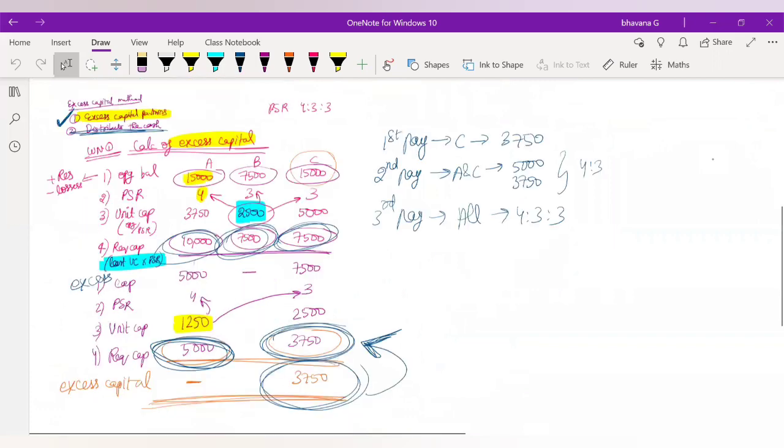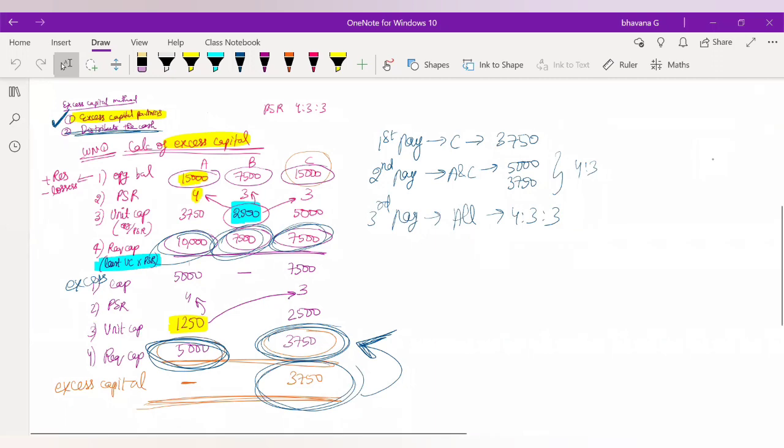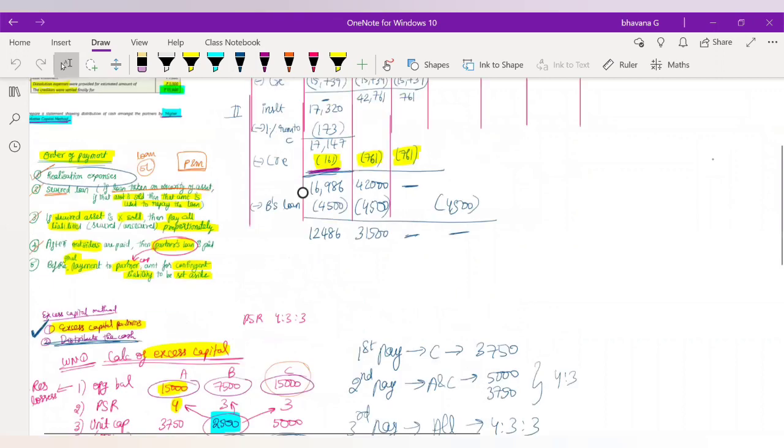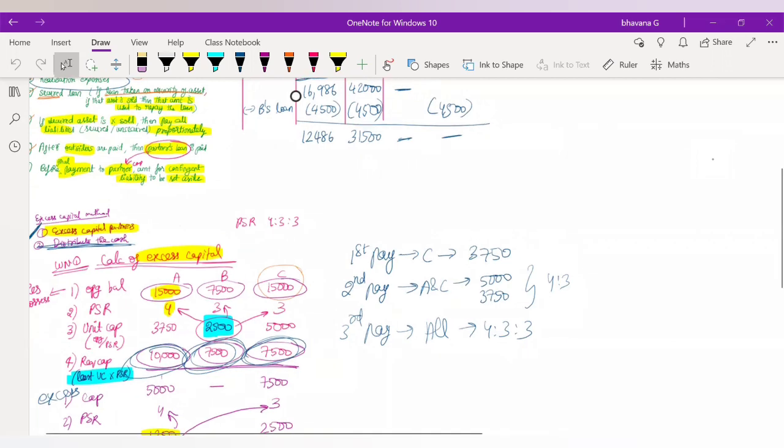This working note will come into use right now only. So with the balance which we have of 12,486, you will have to pay 10% commission. Yes, very good that you had just kept that point in mind. Very good. 10% commission you have to pay. Okay, now I'll first tell this point and then move on to the commission point.